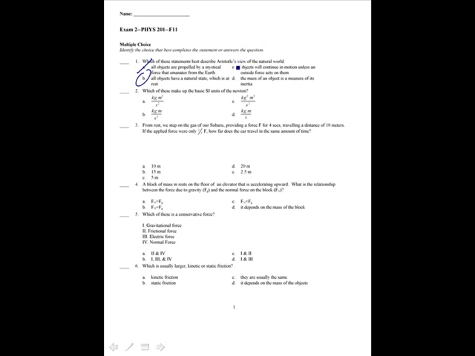Objects will continue in motion unless an outside force acts on them. That was Newton's view, Newton's first law. The mass of an object is a measure of its inertia. That was also Newton's view, so the answer is B.